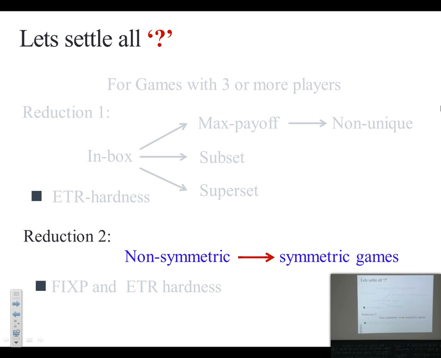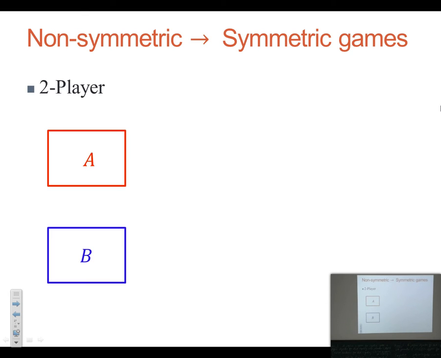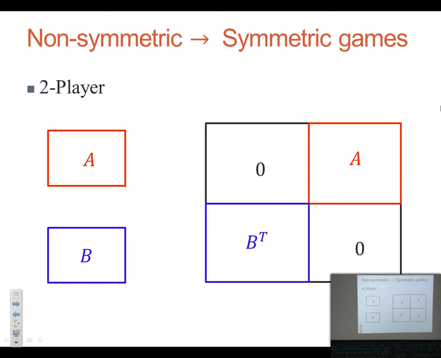Okay, so that's how we get the ETR hardness for all these problems. And let me talk about the reduction too. So for that, let's first see how we do it for two players. For two players, we take any non-symmetric game. We just create a symmetric game by plugging in and transposing like this.